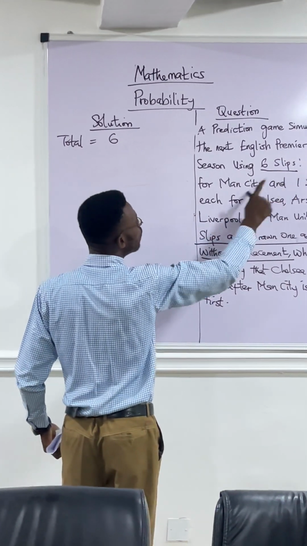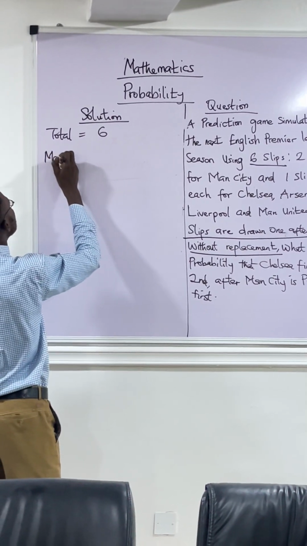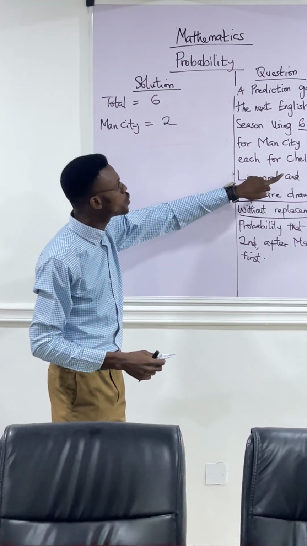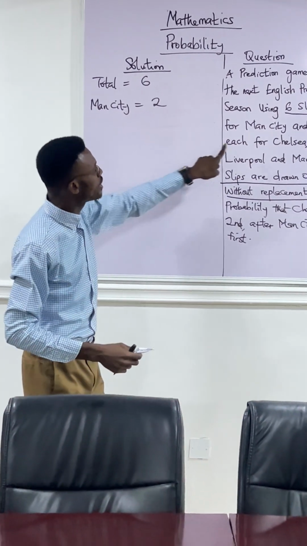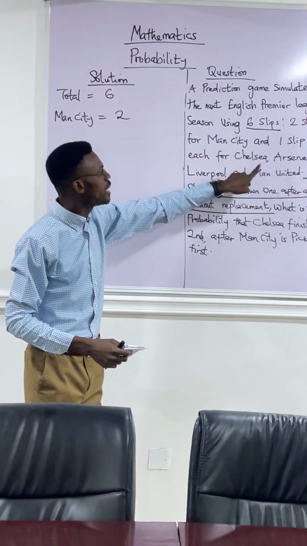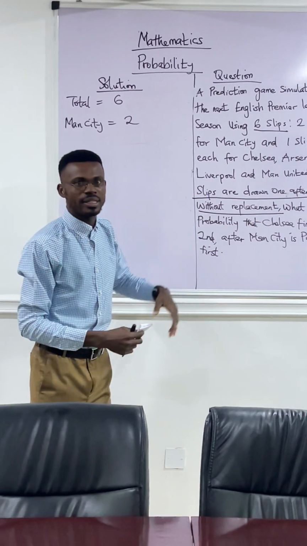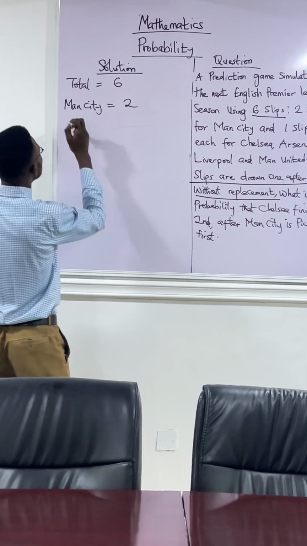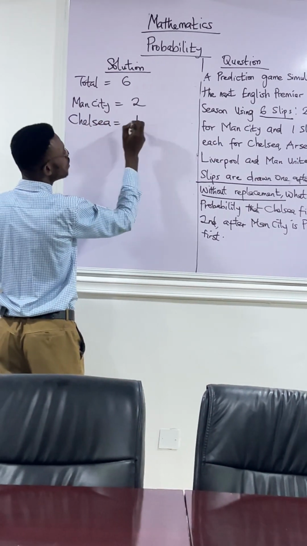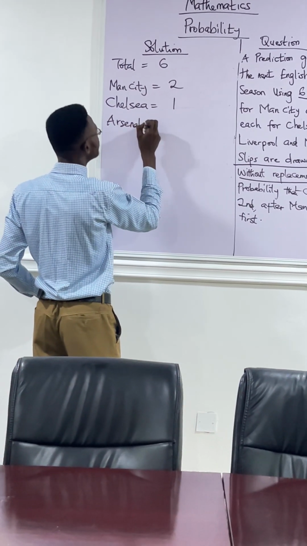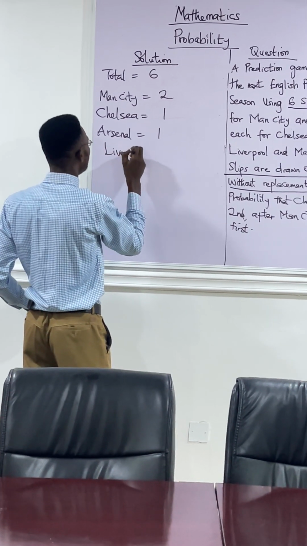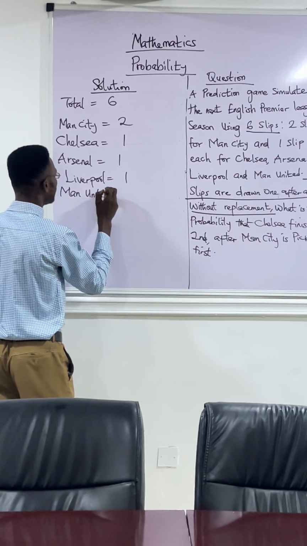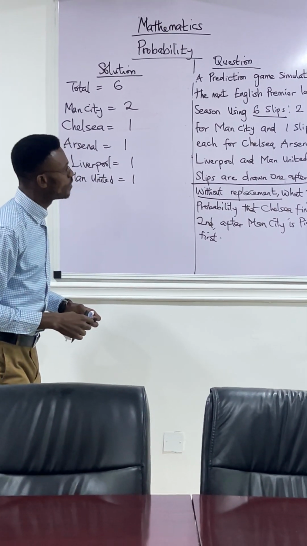Now we see 2 slips for Manchester City. So the number of favorable results for Man City is 2. Then 1 slip each for Chelsea, Arsenal, Liverpool, and Manchester United. What that means is that the favorable result for each of them is equal to 1. So the favorable result for Chelsea is 1, for Arsenal is 1, for Liverpool is 1, and for Manchester United is equal to 1.